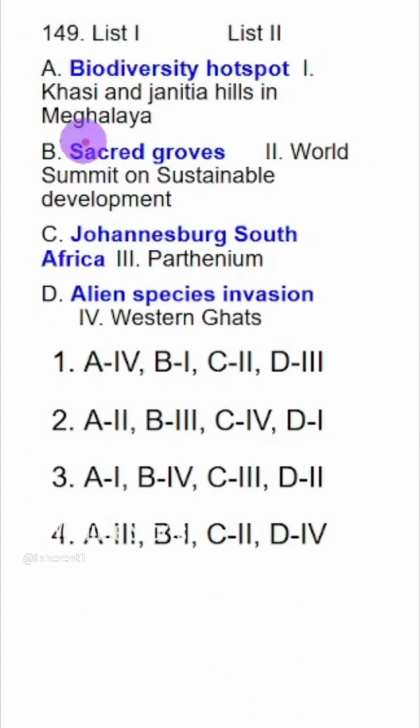Next one, biodiversity hotspot. This will be Western Ghats, A4. A4 is only in option number 1. Sacred groves is Khasi and Jaintia Hills in Meghalaya, correct. Johannesburg, South Africa, this was the 2002 meeting. It was the World Summit on Sustainable Development. Alien species invasion is Parthenium, carrot grass. It came as a contaminant with imported wheat.